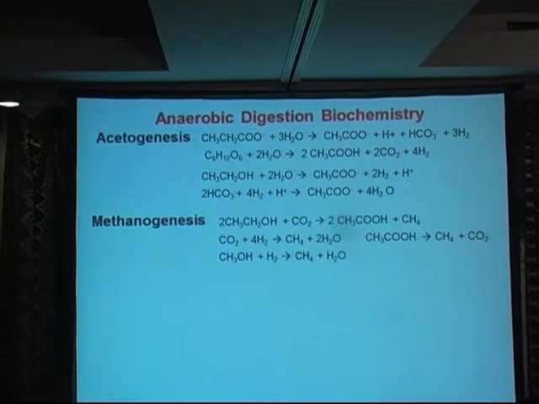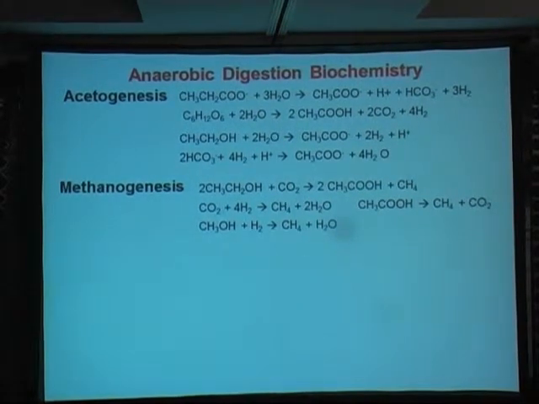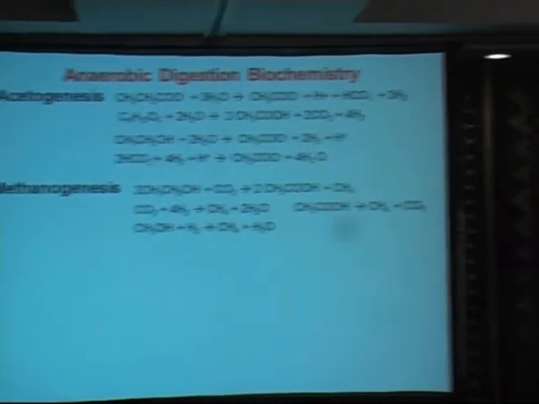In digestion, you can see that acetogenesis is a process that converts all these monomers and carboxylic acids to acetate. You will accumulate a lot of acetate. However, this acetate will be quickly consumed to make methane by the methanogenesis microbes. So in fecal waste, if you're doing anaerobic digestion, we see that acetate concentration is relatively low.